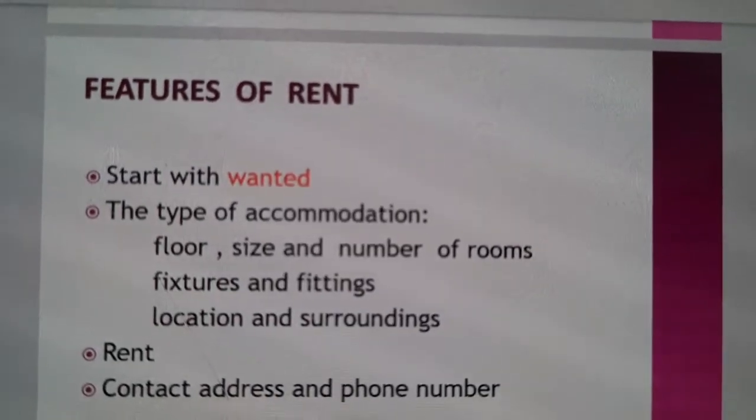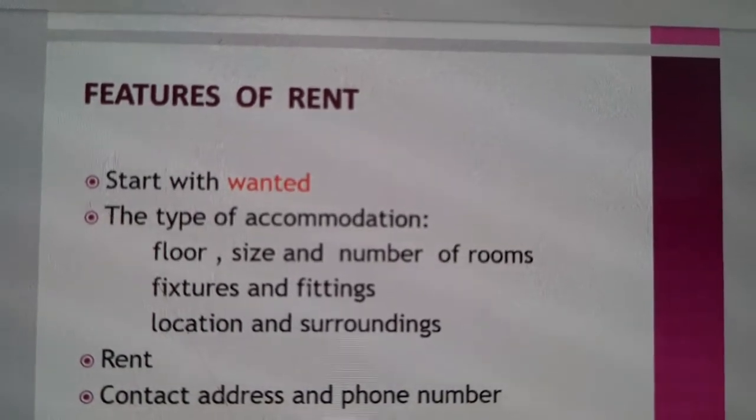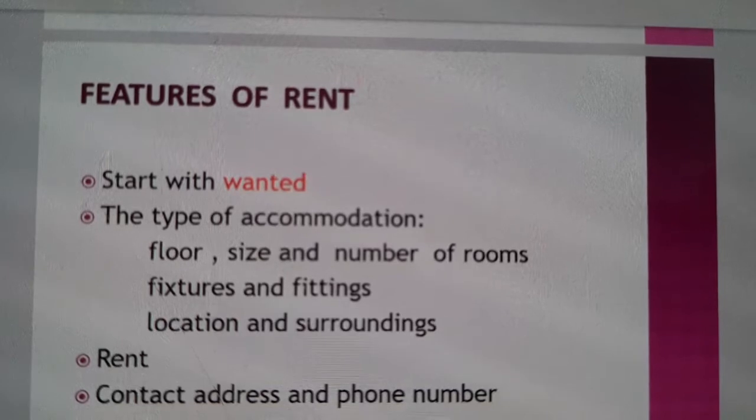The type of accommodation, floor, size and number of rooms, fixtures and fittings, location and surroundings. If you have to write an advertisement either for sale of property or for purchase of property or for rent or for to let, in any case, you will have to describe the type of accommodation.